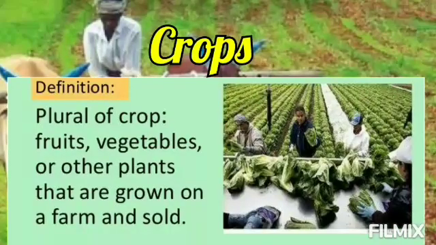Crops. Crops are the fruit, vegetables or other plants that are grown on a farm and sold. Crops क्या होते हैं? Fruits, vegetables and the other plants जो कि large land area पे grow किया जाता है और एक बार में एक जैसी ही crop को उस large area में grow किया जाता है for the purpose of selling them in the future. And these crops are grown at a particular time and at a particular place.